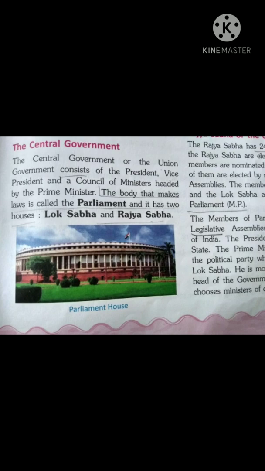The central government or the union government consists of the president, vice president, and ministers, and is headed by the prime minister. Head of this government is the prime minister. The body that makes laws is called the parliament, and it has two houses, Lok Sabha and Rajya Sabha. Now children, you can see Parliament House. There are two houses of Parliament.